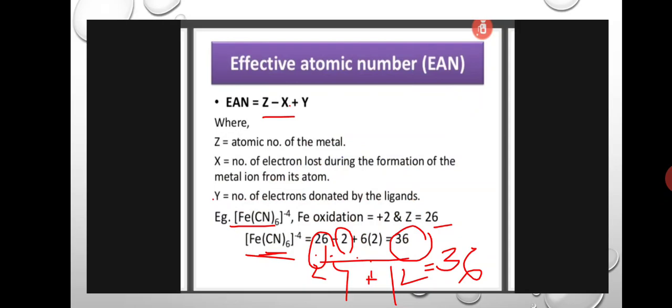Here the example is [Fe(CN)6]4-. Here the ferrous oxidation state is plus 2, and the atomic number of iron is 26. So here 26 minus 2 plus 6 into 2, as total 6 ligands are present. Each ligand donates 2 electrons, so 6 into 2 is 12, and 26 minus 2 is 24. So 24 plus 12 is equal to 36. The effective atomic number of the hexacyanoferrate complex is 36. This 36 is equal to the krypton atomic number. So this complex is a stable complex.